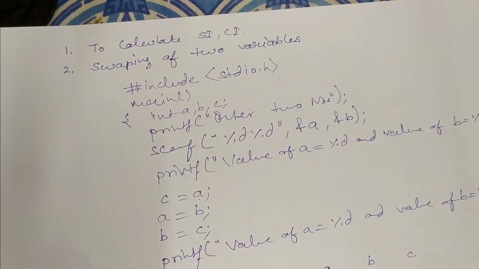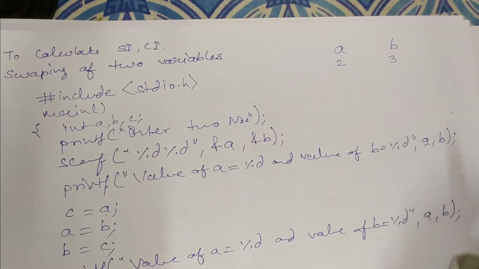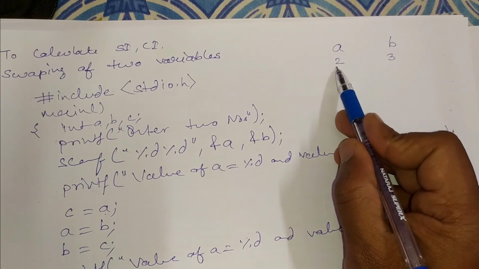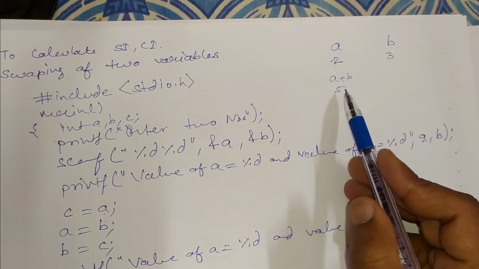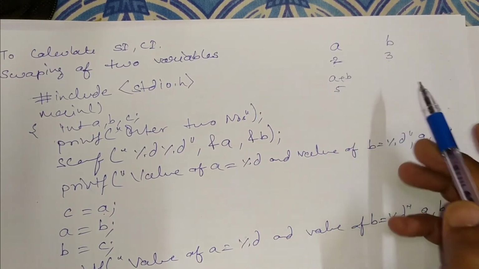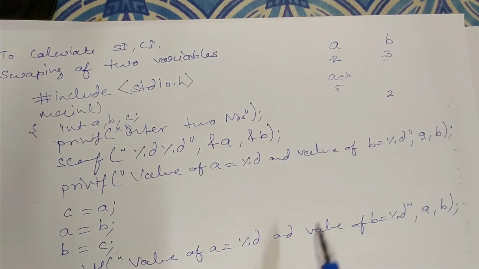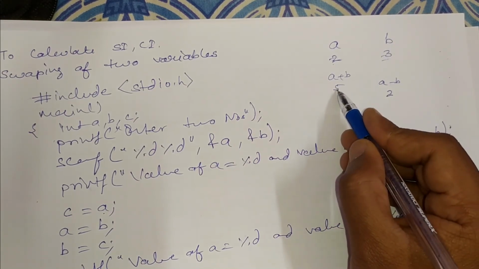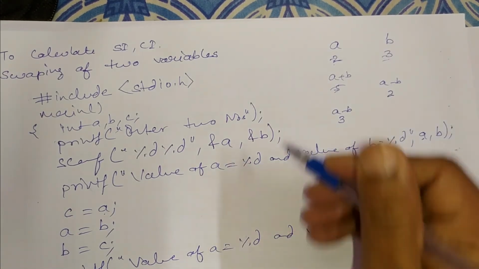Now sometimes the question comes: swapping of two variables without using a third variable. In that case the logic is, if the values are 2 and 3, we will do some arithmetic operation like addition or subtraction. If we store A plus B in A, it becomes 5, this value is overwritten. Now if we write A minus B to be stored into B, it becomes 2, this value is overwritten. If again we write A is equals to A minus B, it becomes 3, and the values are swapped. So this is the second logic.